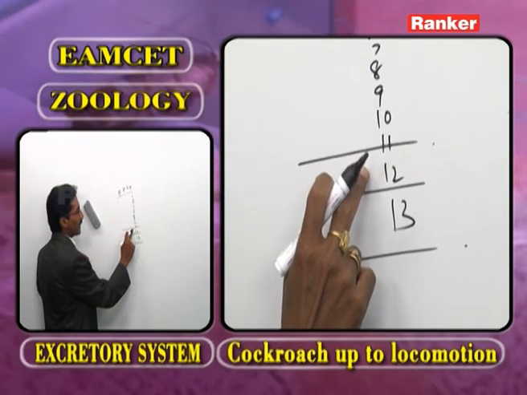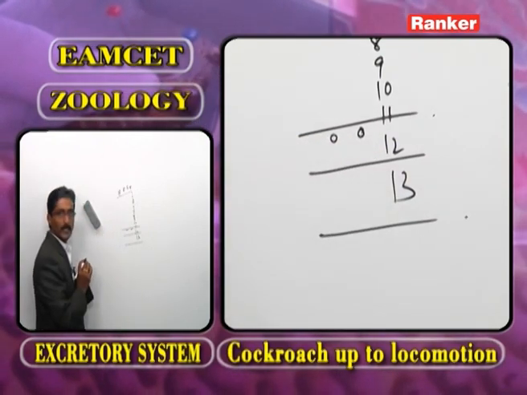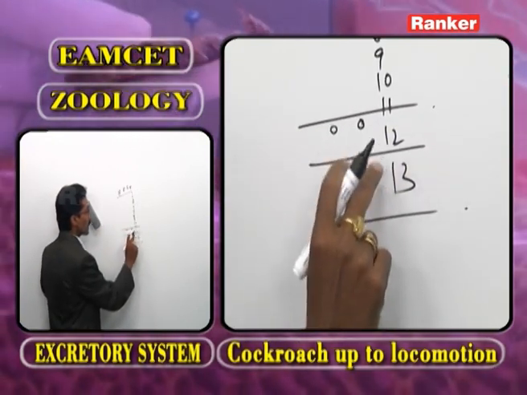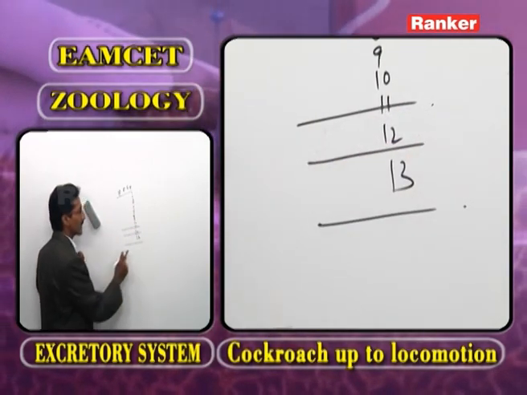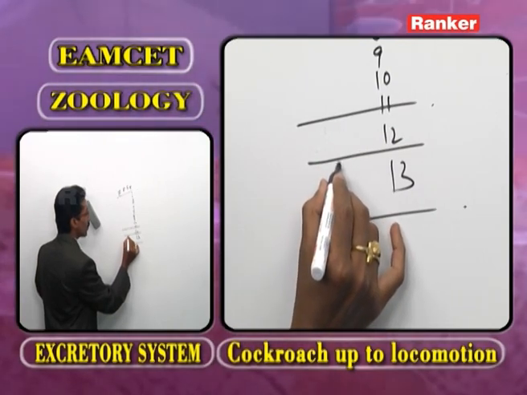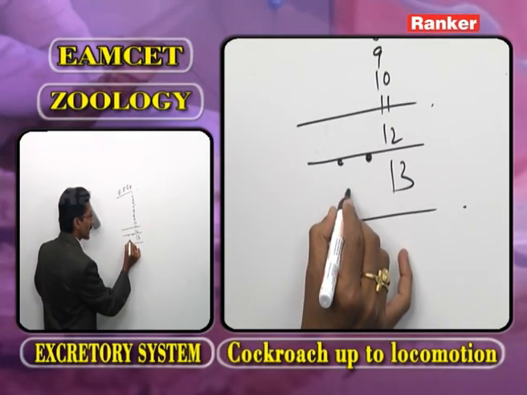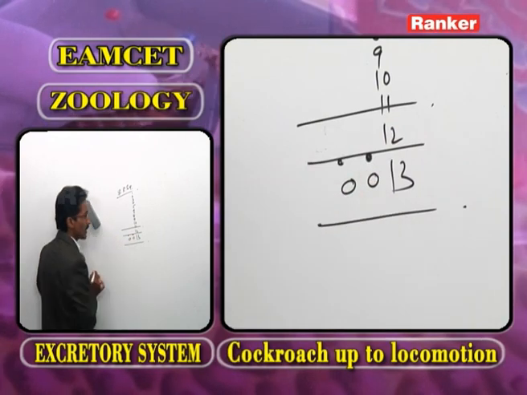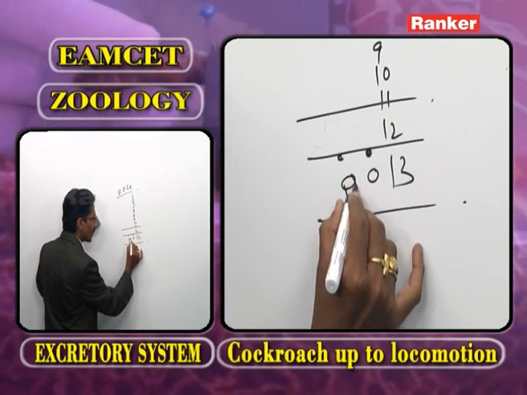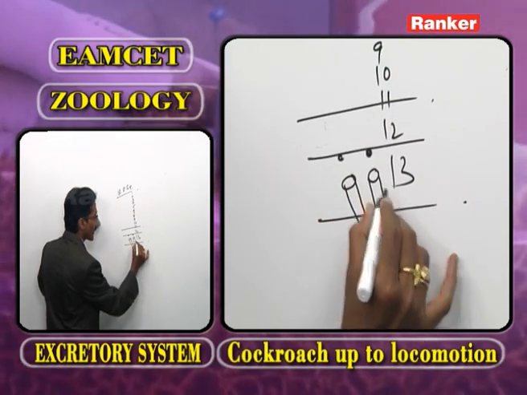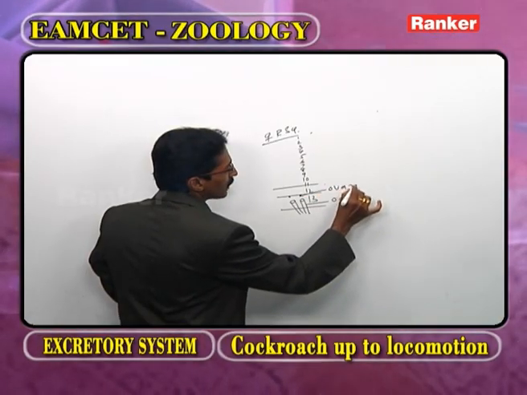Now in the 12th segment, what are present? 1 pair of ovaries are present. Between the 12th and 13th segment, what is present? The septum. Now in the 13th segment, what are present? 1 pair of ovaries are present. Below the ovaries, what are present? Ovical funnels. The ovical funnels open into the oviducts. Now these are called the oviducts. These are called the ovaries.